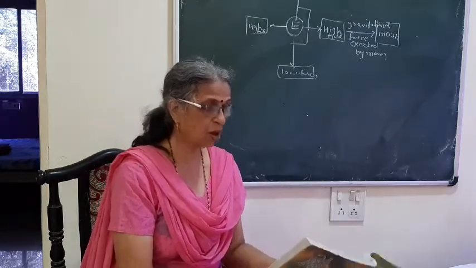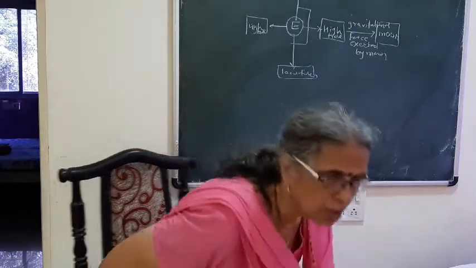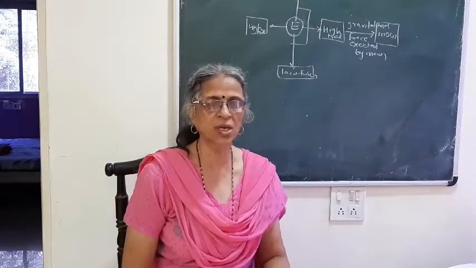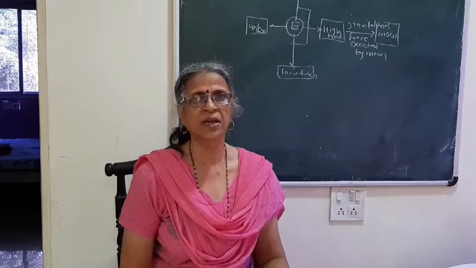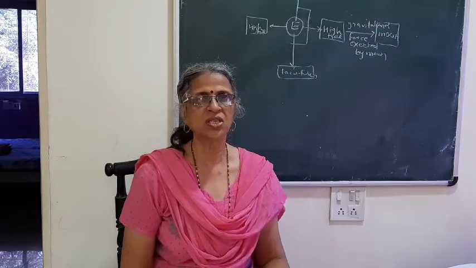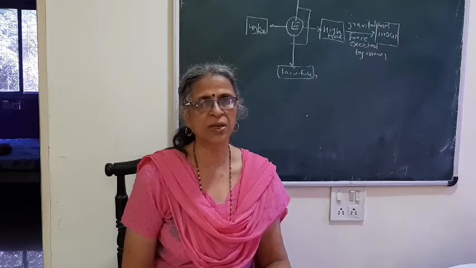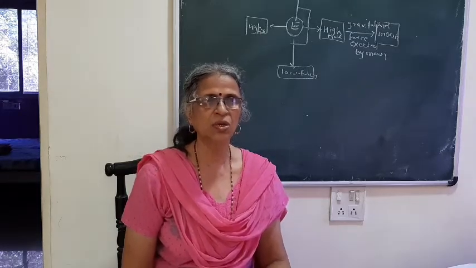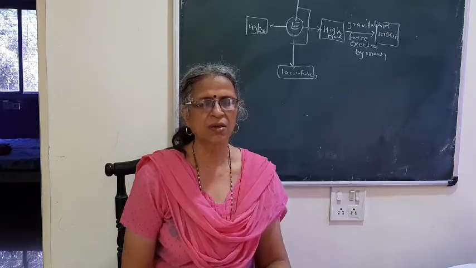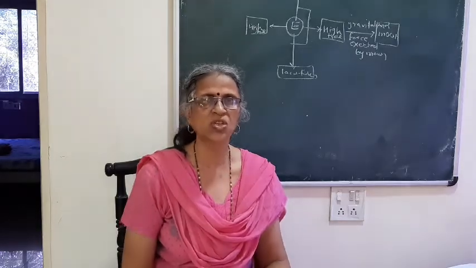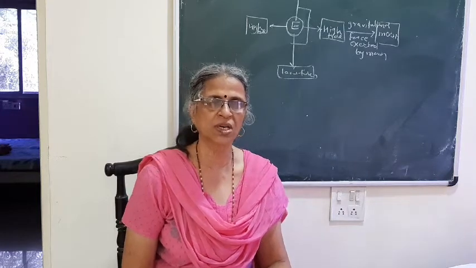Then we will come to page number 7. They have given you Earth's gravitational force. In that, you have seen in UCM, that is uniform circular motion, when the object is accelerated, that means there is a change in velocity. The velocity changes either due to change in magnitude or change in direction. In uniform circular motion, previously we have seen that velocity changes due to change in direction. The magnitude of velocity, that is speed, remains constant.